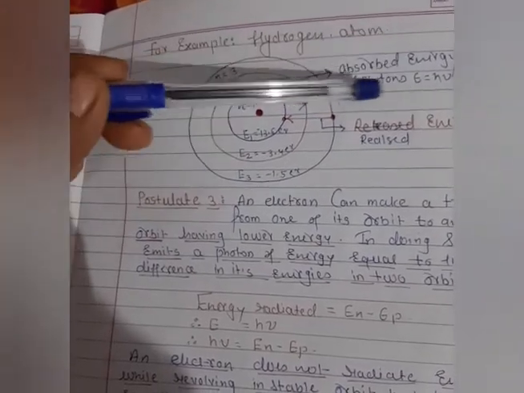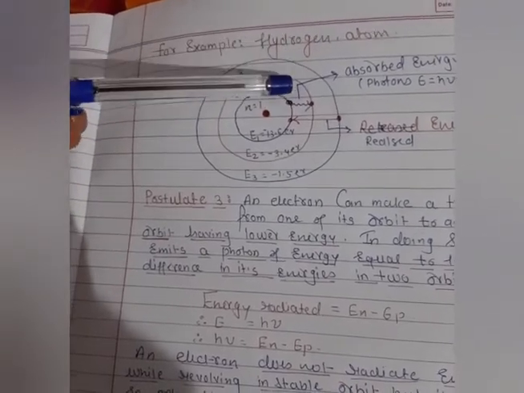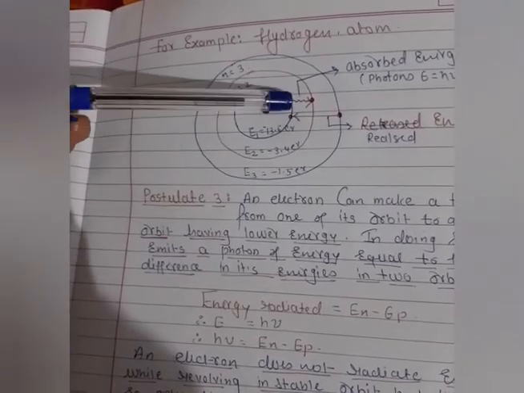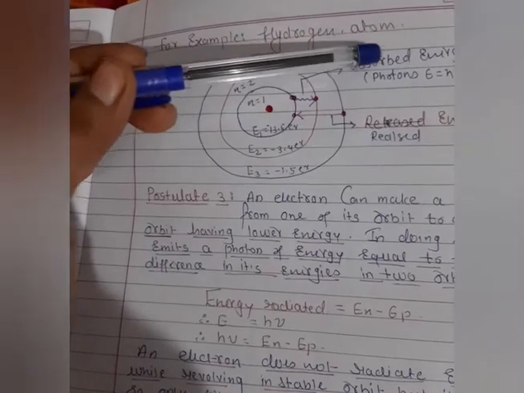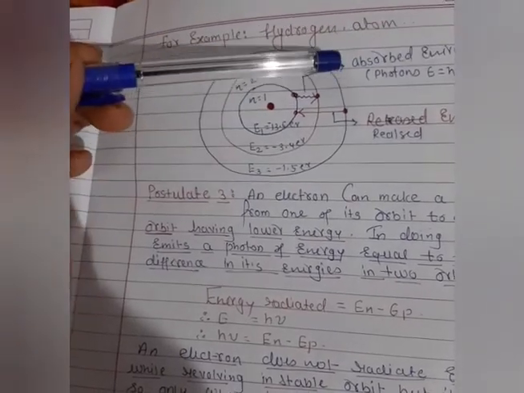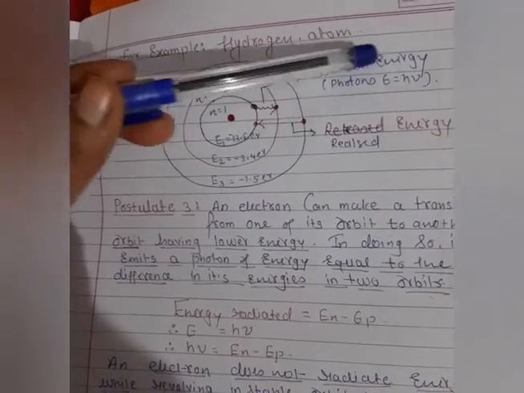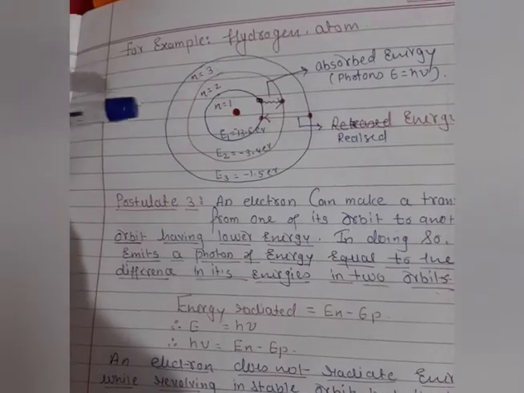So it means when the electron jumps from the first orbit to the second orbit, when it experiences external photons, when an external source of energy is passed on the hydrogen atom and the electron is excited, and jumps from one orbit to another orbit, it absorbs energy. Yes, it absorbs energy, and this energy is in the form of photons, that is E equals h mu.